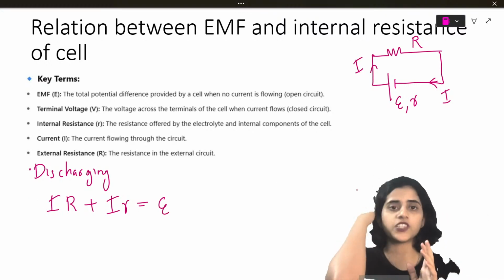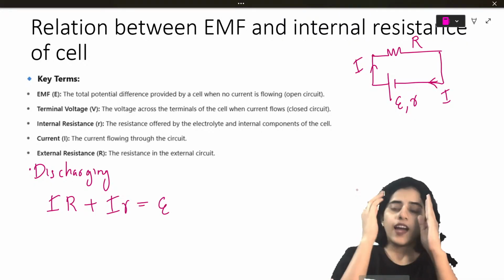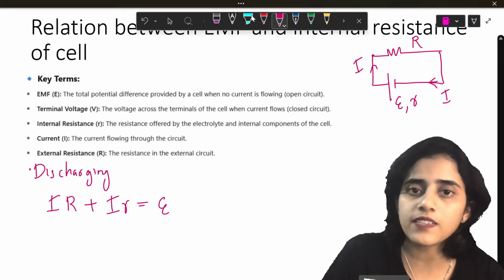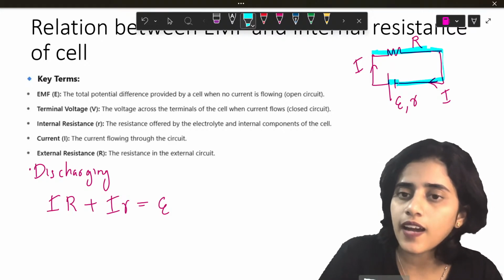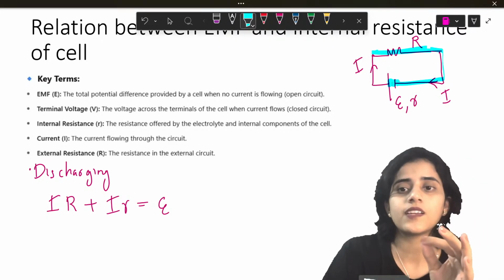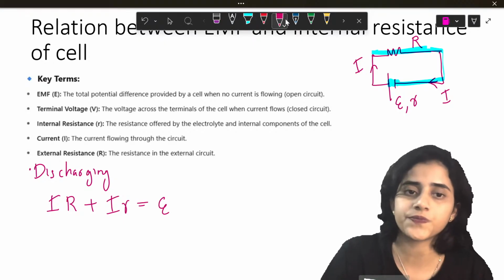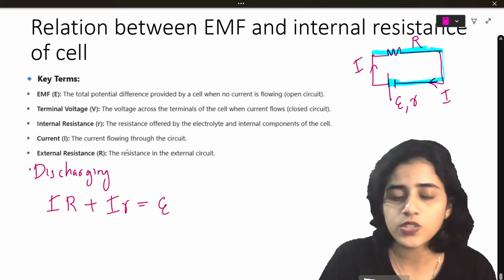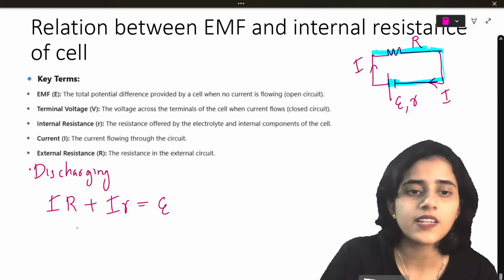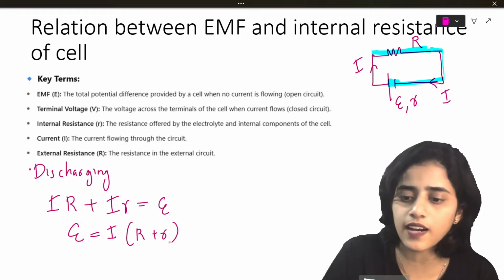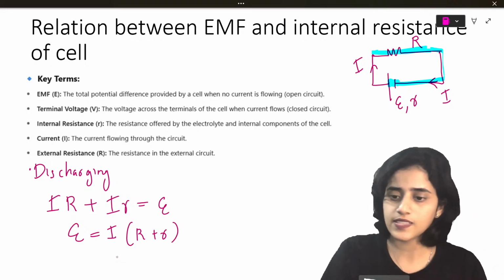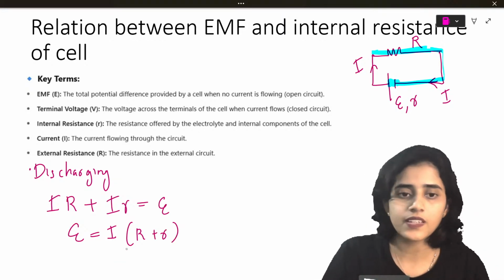This is when discharging happens. Which path did I take? From here. IR plus Ir is equal to E. Now from this I can say that E is equal to I, if I take it outside, R plus r. Can I say that? Okay.